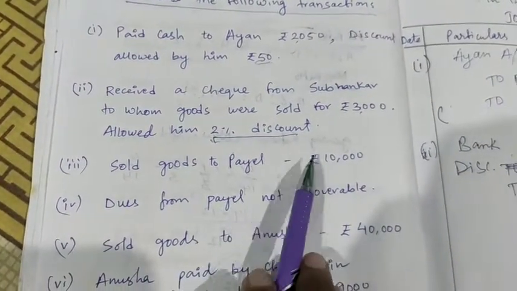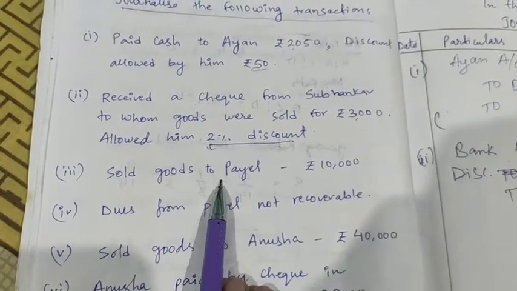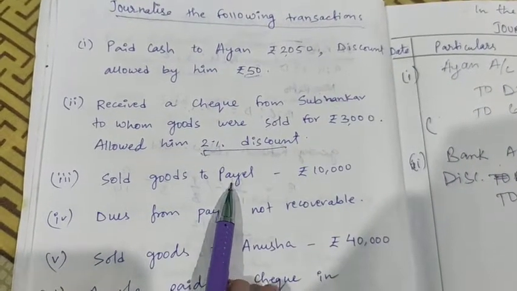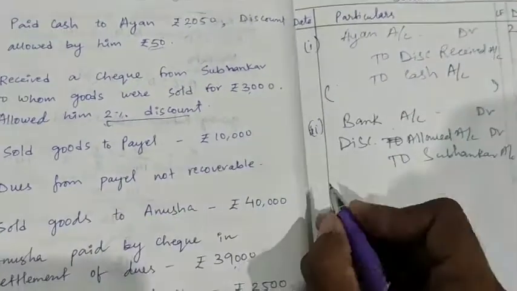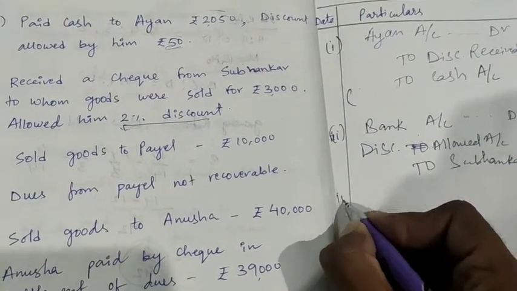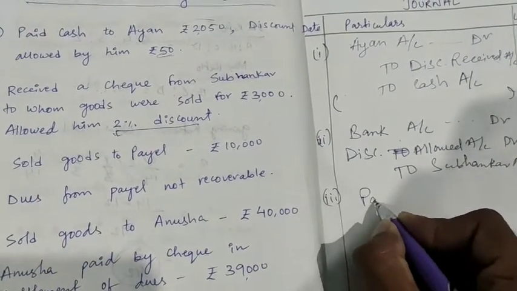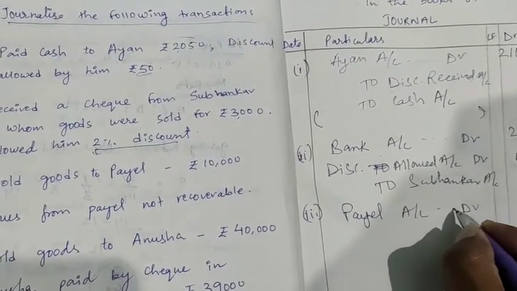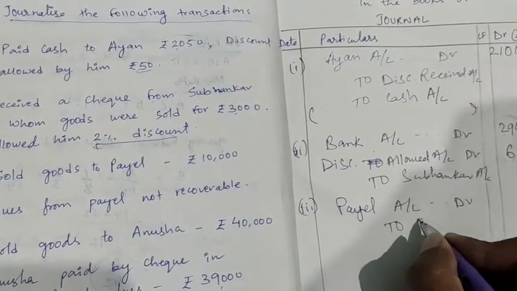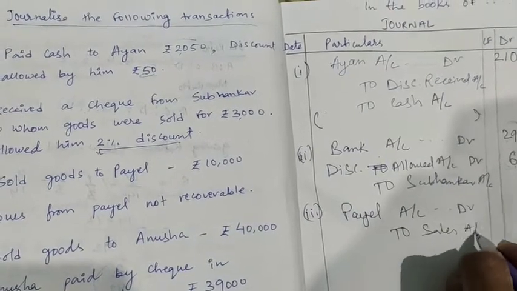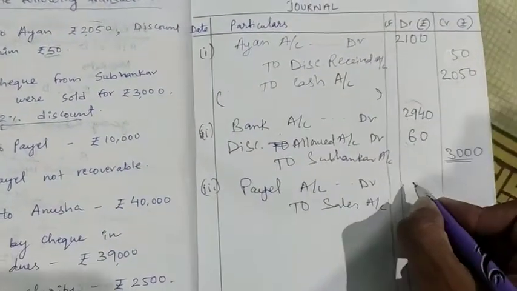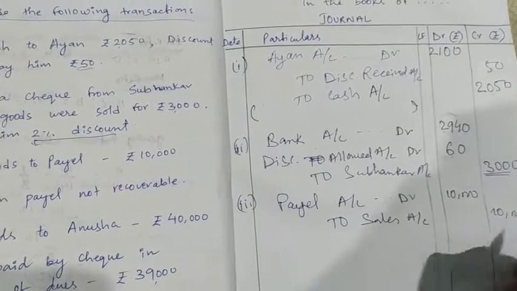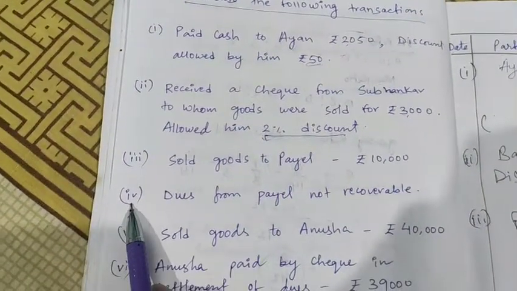Now number 3. Sold goods to Payal for rupees 10,000. Cash is not written here, so it is not sold in cash. So what will be the entry? Payal account debit to sales account. The amount is 10,000. Clear?